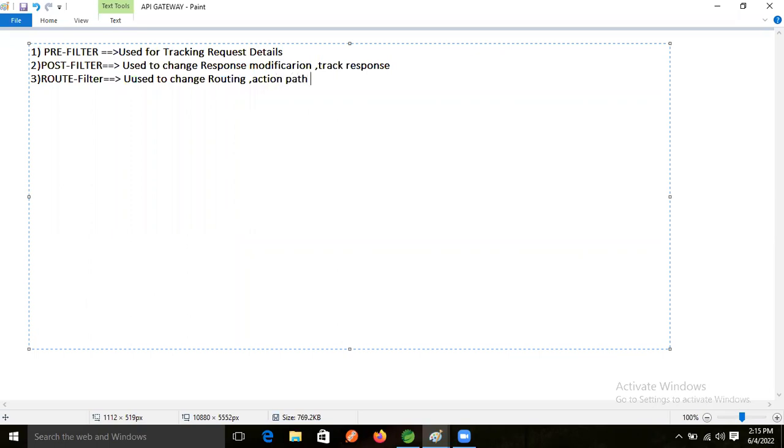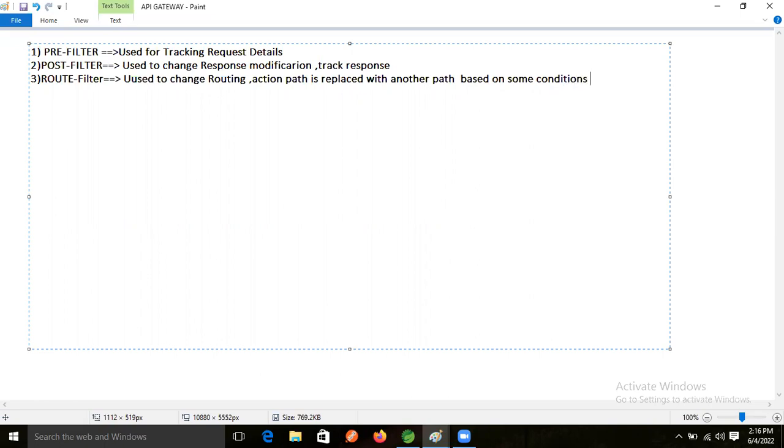The path is replaced with another path based on some condition.